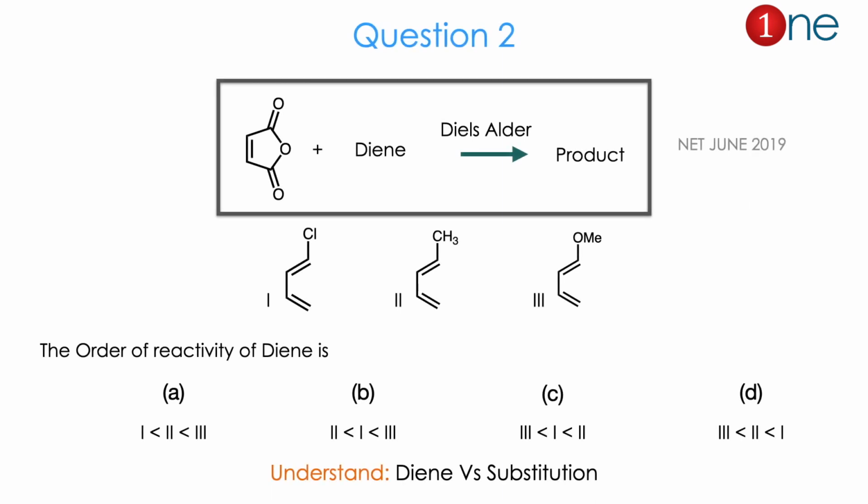Then question number 2. They have given the Diels-Alder reaction, anhydride plus diene gives the product. They are asking which diene is very reactive towards the Diels-Alder reaction. One has chlorine attached, one has methyl attached, one has methoxide attached. They are asking the order of reactivity, whether 1 is reactive or 2 is reactive or 3 is reactive. So from the question and the possible structures you might realize the question is about diene versus its substitution. The answer is A. Let us see how.